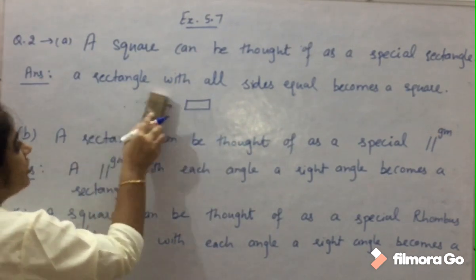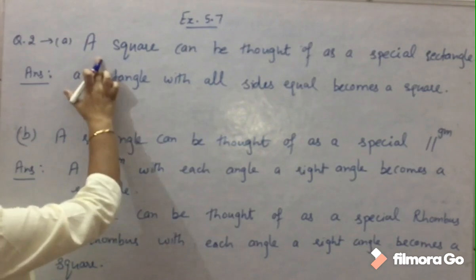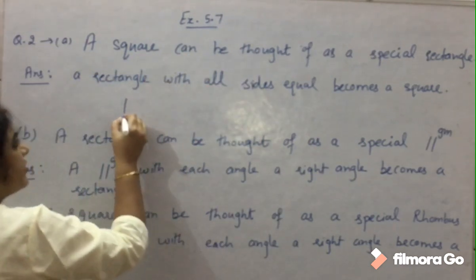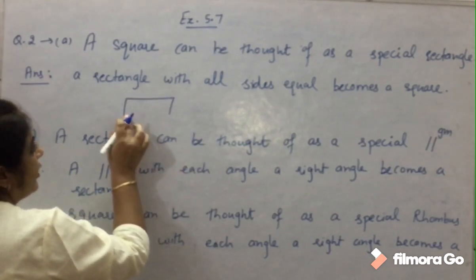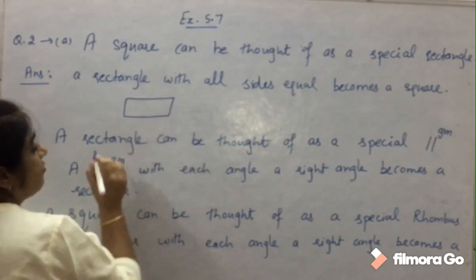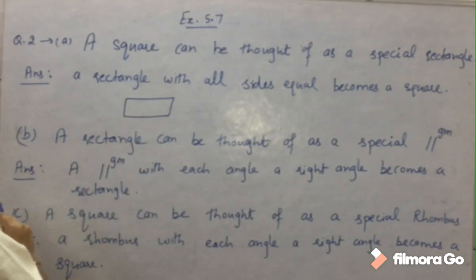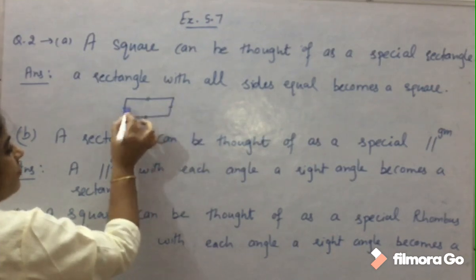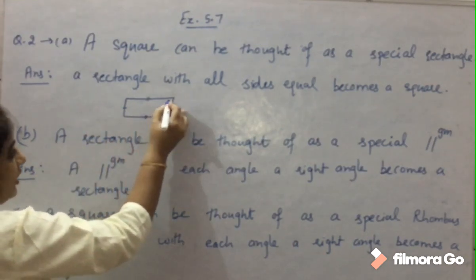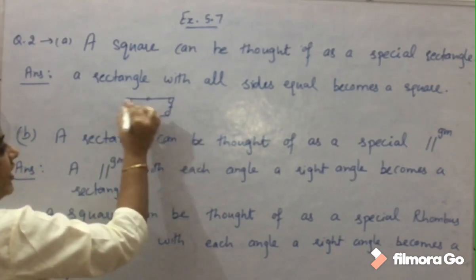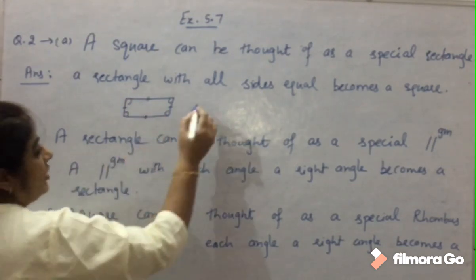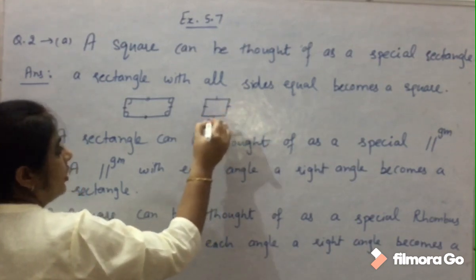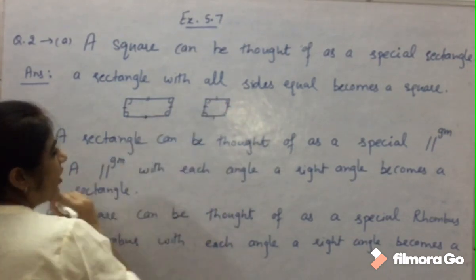It means every square is a rectangle. But now the question is how a square can be thought of as a special rectangle, meaning if we have a rectangle, when can we say that the rectangle becomes a square? How can we say? Because in a rectangle opposite sides are equal and parallel, each angle is 90 and diagonals are equal. But see, in a square all sides are equal, each angle is 90. So what is the condition?